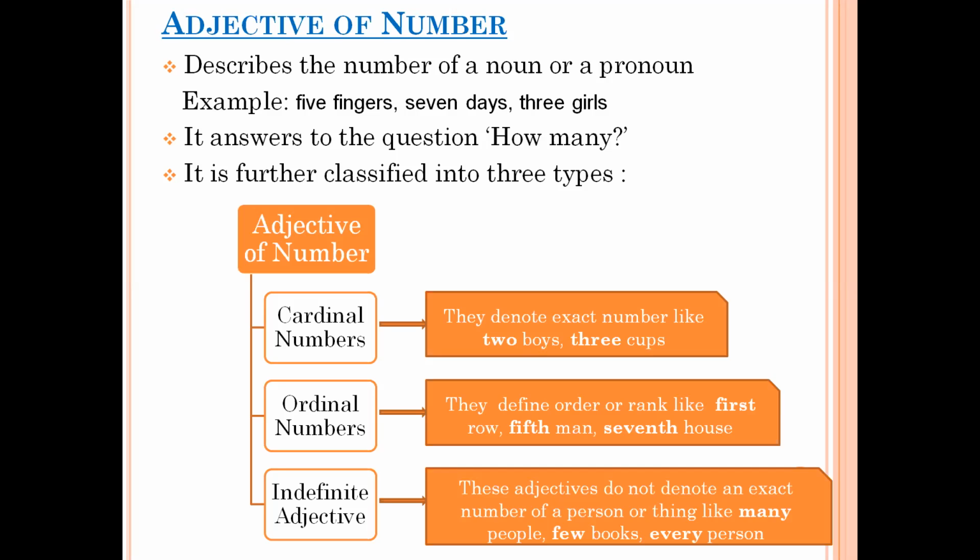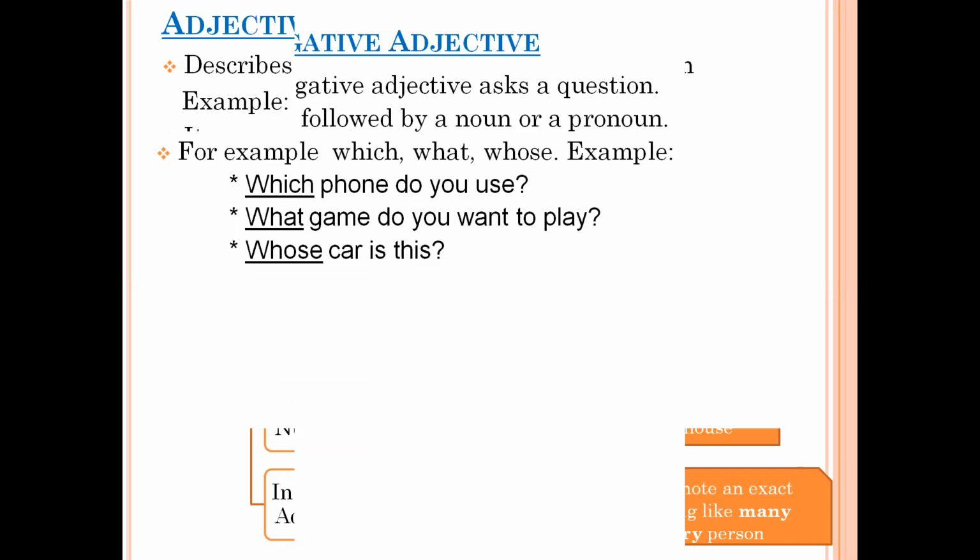If the answer would have been 2 people, then it would have come under the category cardinal number. But here we are saying many people or several people or few books. So that is why they all will come under the category of indefinite adjective, because it is not definite how many people or things we are talking about.